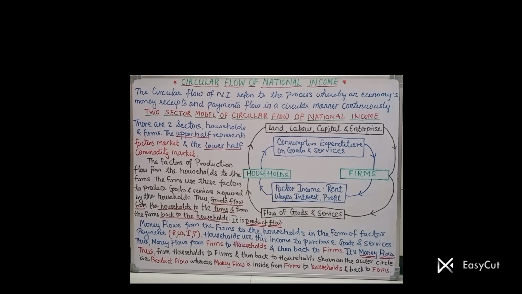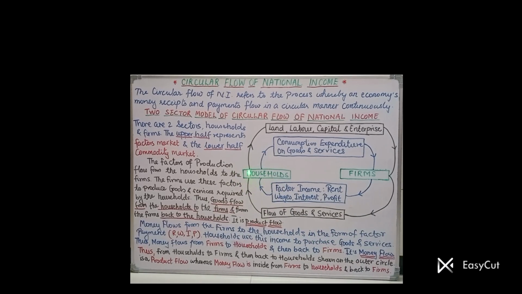It is called product flow. So first, the outer circle explains the entire product flow. Again I will repeat, I will explain the circle again. Look at the board carefully, those who didn't understand.